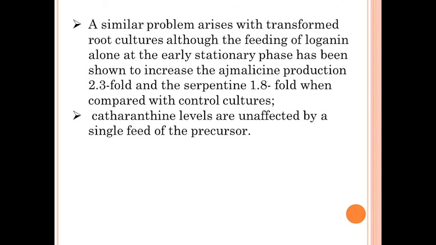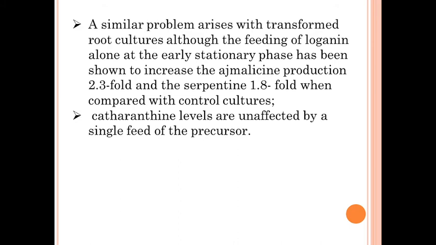And most of the enzymes of the indole alkaloid biosynthetic pathway have been isolated from seedlings and cell suspension culture of Catharanthus roseus. When seedling and cell suspension culture of Catharanthus roseus is prepared, most of the enzymes needed for the biosynthetic pathway are produced in that. And cell culture will not produce dimeric indole alkaloid, but it will produce monomeric indole alkaloid, that is catharanthine.